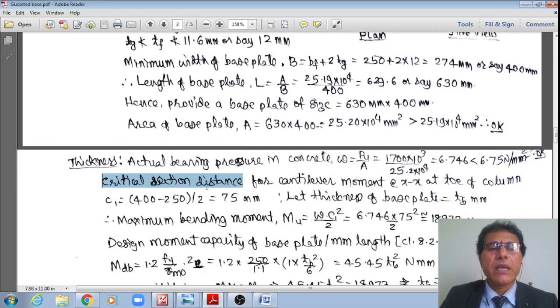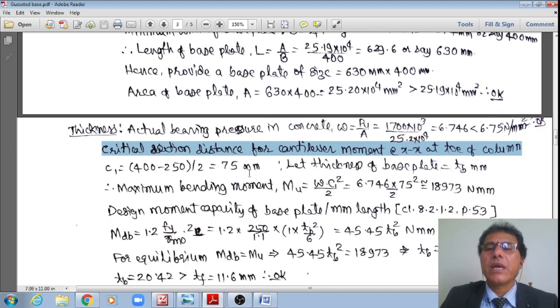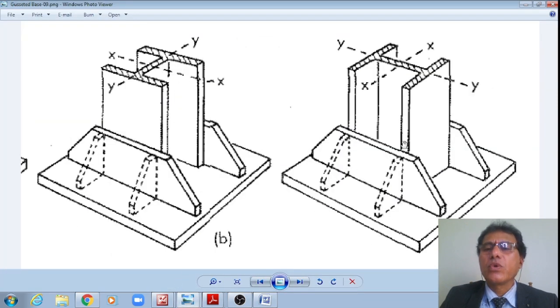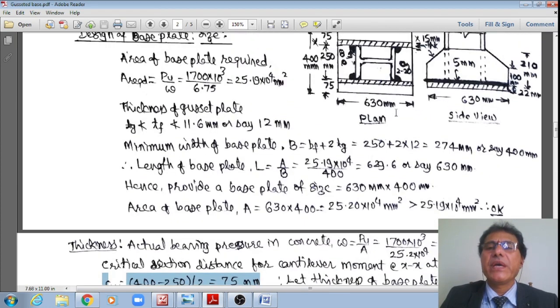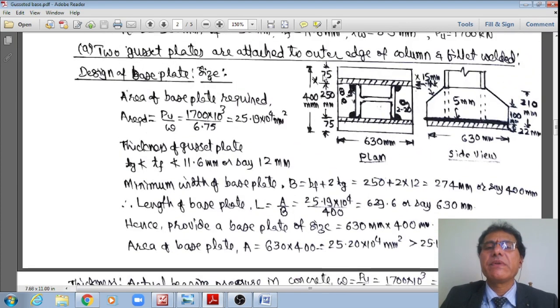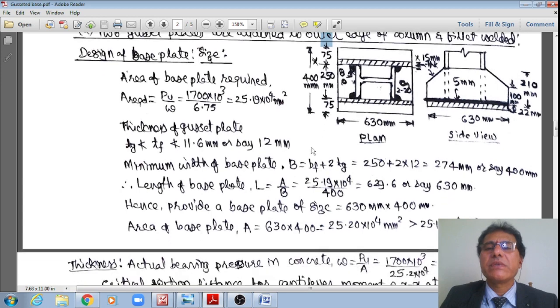Now, the critical section distance for the cantilever moment is at section XX. In the previous one, it was also shown at the toe of the column. At this toe of this column, what is the cantilever projection? That works out to C equal to 400 minus 250 divided by 2, which is 75, that projection 75.